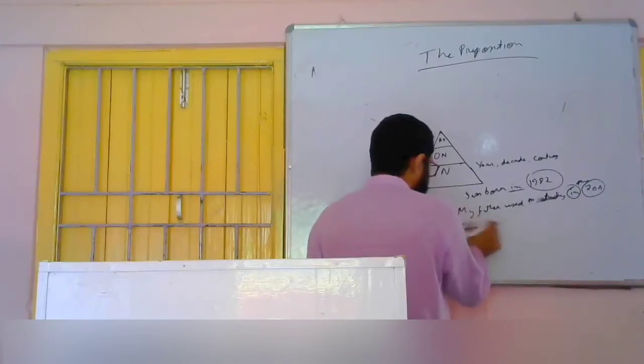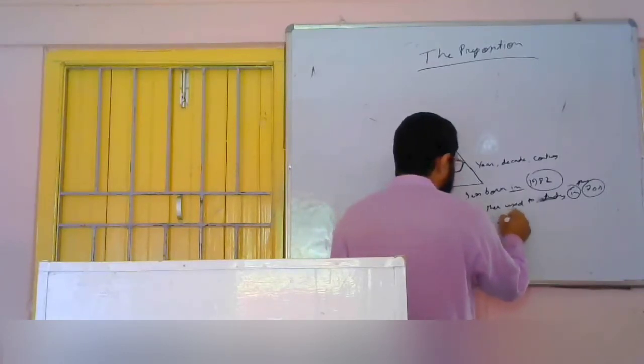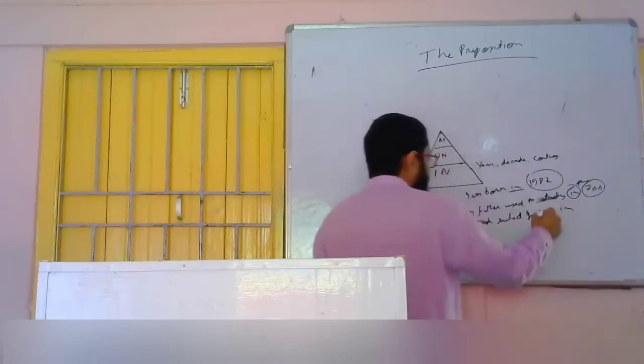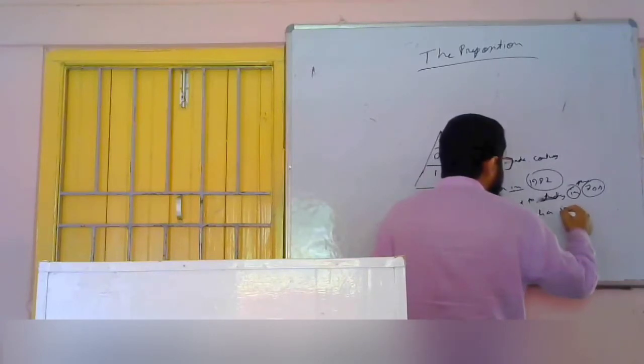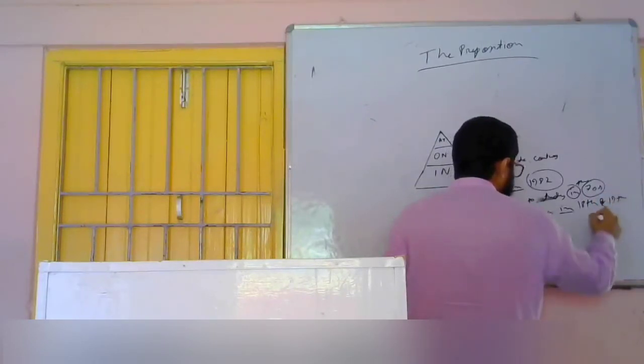The British ruled India in the 18th century, 18th and 19th century.